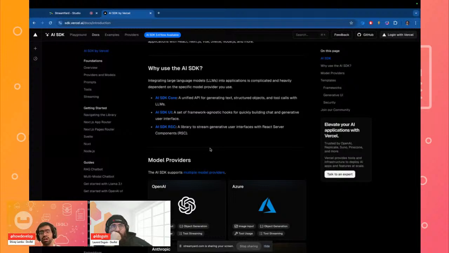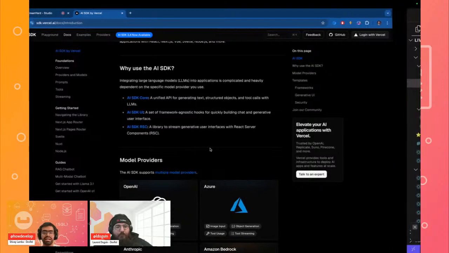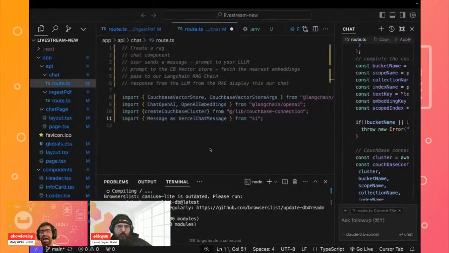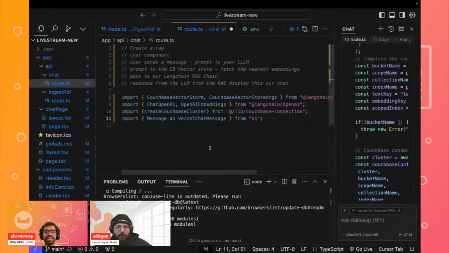So this is a great SDK that you can use, especially if you're building a Next.js, React or Svelte application. It is more specific to the front end side, but if you are using something like Angular, then of course it might not be that helpful. We will use this to quickly stream our response.